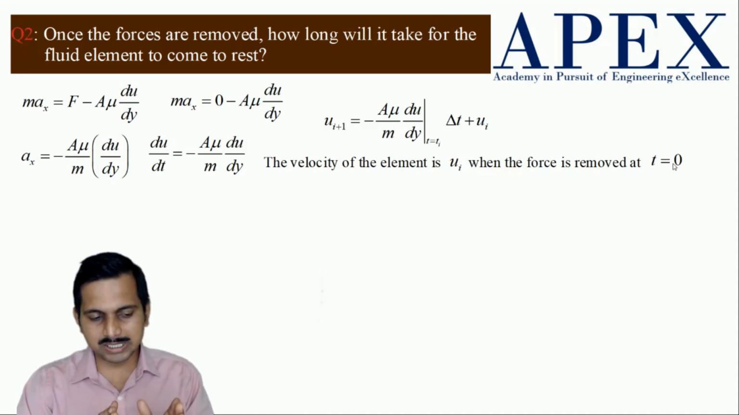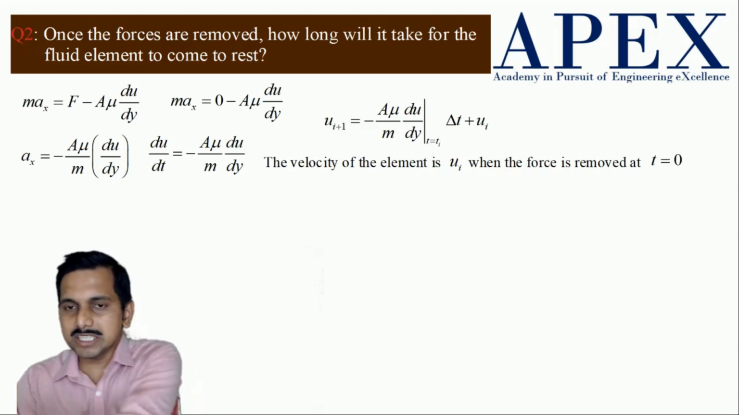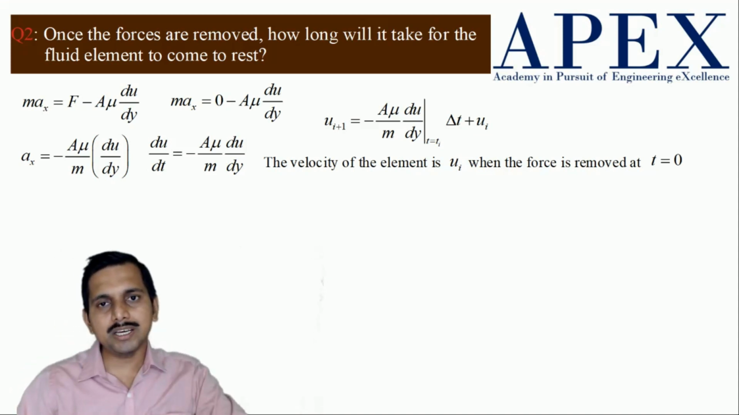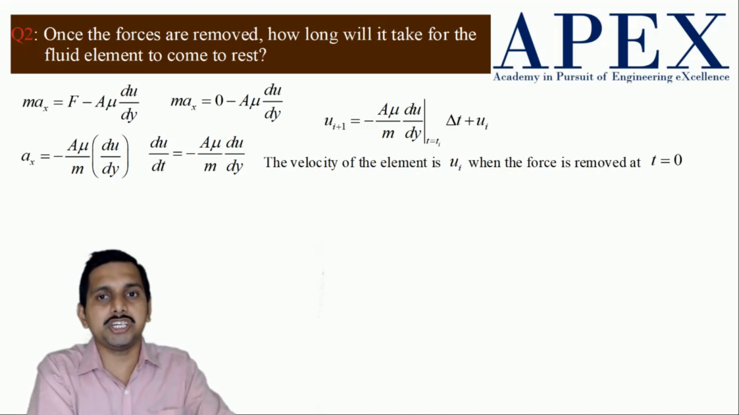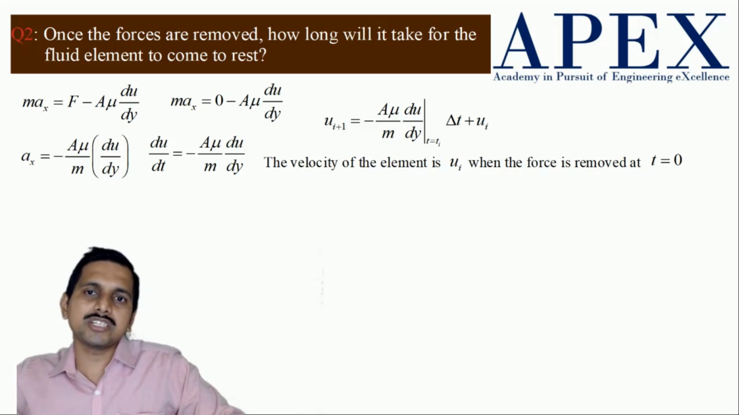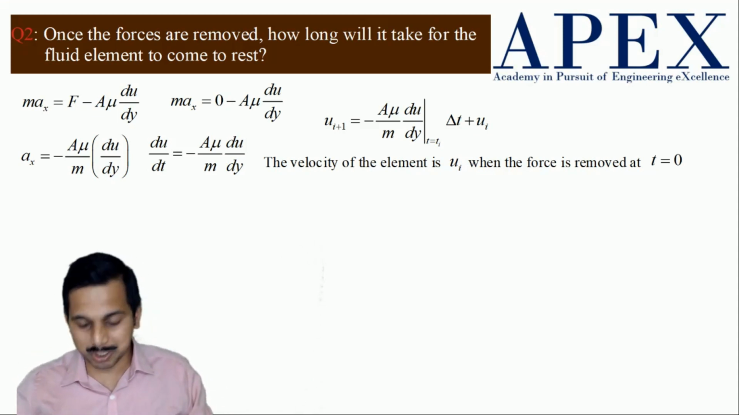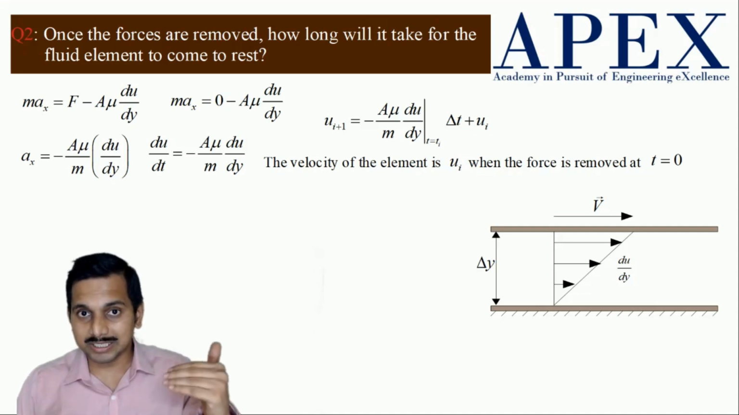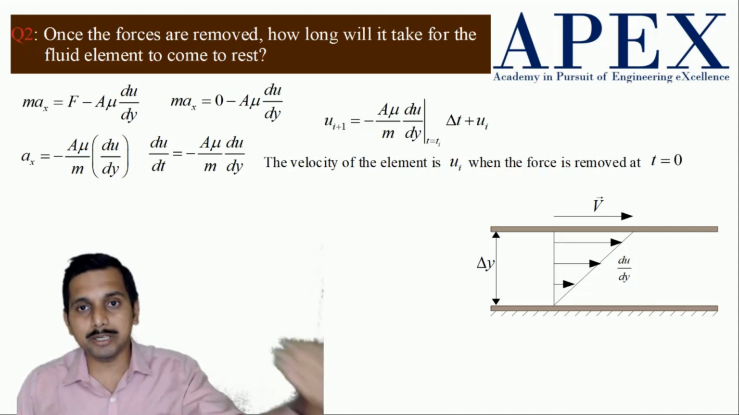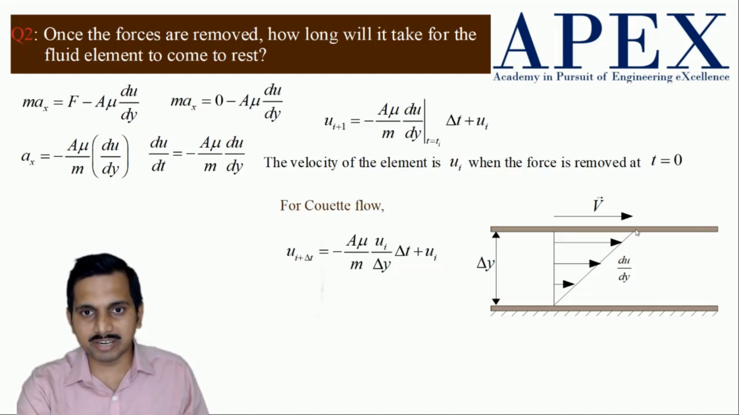Now we will see what is the velocity at this moment of time, and after 0.1 second what is the velocity. Next, the velocity at 0.1 second will be the initial velocity. And then we will see what is the velocity at 0.2 seconds. Like this we will go until the velocity becomes 0. And this is how we can find out what is the time it takes for the fluid element to come to rest.